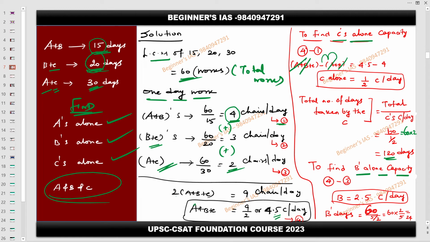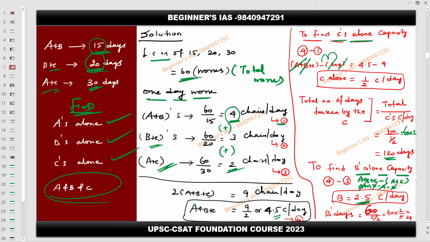Therefore 4 minus 3, so A plus B plus C minus of A plus C. Then it will become A plus B plus C minus A minus C. Therefore A and minus A get cancelled, plus C and minus C get cancelled. Therefore B will be here. Similarly you need to subtract the RHS. Here 4.5, here 2. Therefore 4.5 minus 2 will become 2.5. Therefore B has the capacity of making 2 full chairs and 1 off chair, that is 2.5 chairs per day.